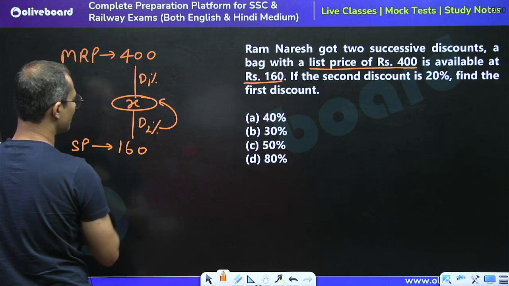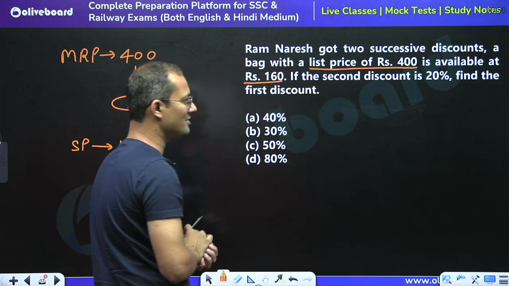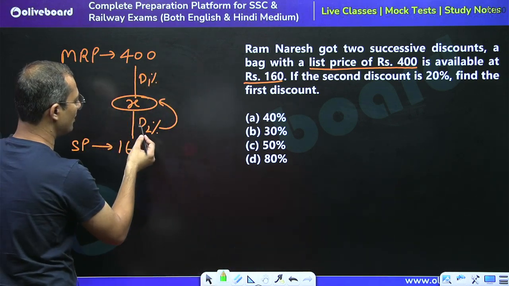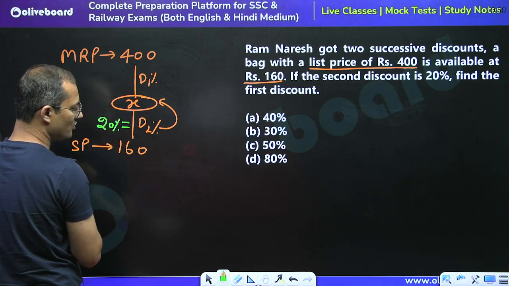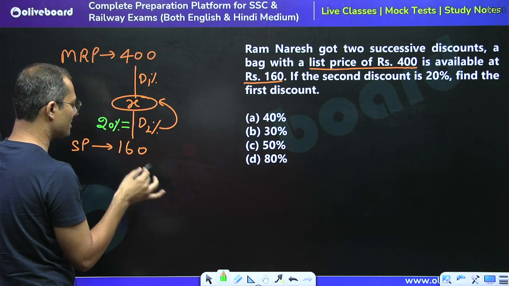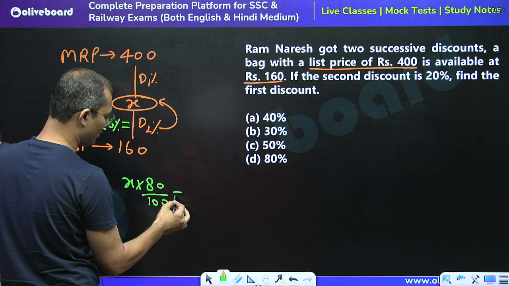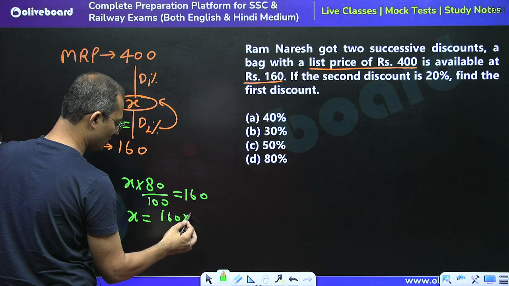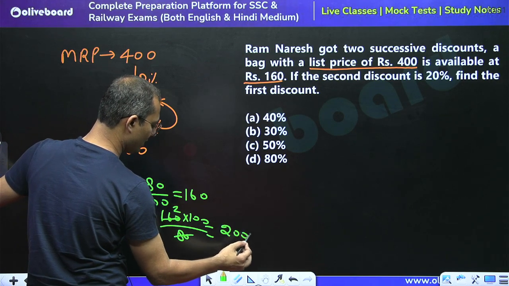So if I say that this is X, the question is saying the second discount is equal to 20%. Very interesting question. So we can say that D2 is equal to 20%. If the discount is 20%, it means the selling price would be 80%. So 80% of X would be equal to 160, so we can find the value of X. So 160 into 100 divided by 80, so the value of X would be 200.